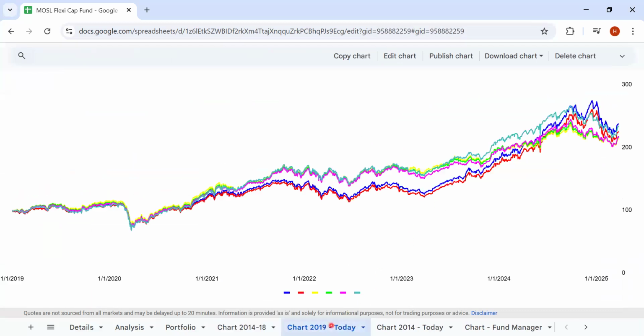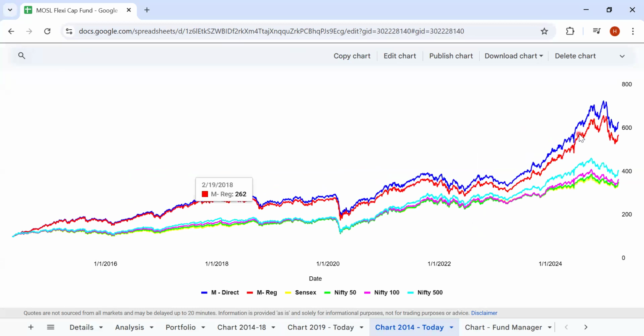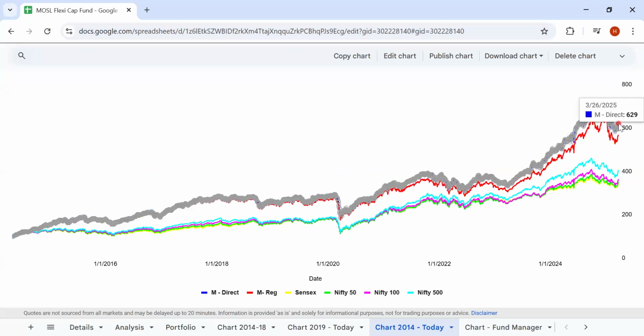So from 2019 to today, the performance was pretty much flat for the first few years till 2021. So again, there was some divergence on the positive side. Sorry, the index has performed well from 2021 to 2024. So from 2024, there was some change. If you look at from 2014 to today, on absolute returns, it has done a really good job.